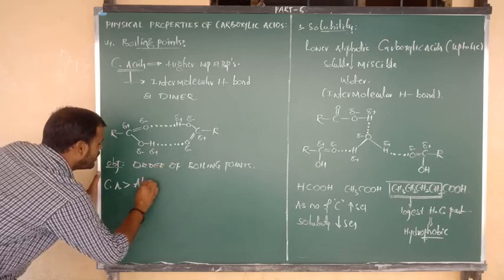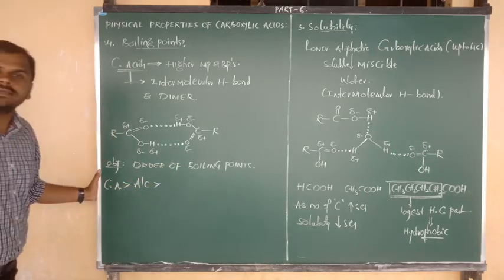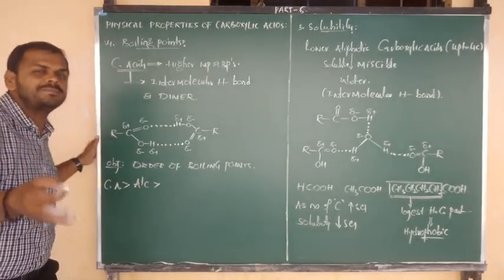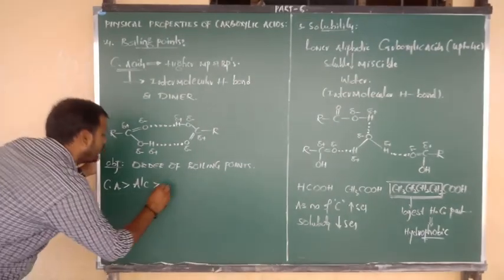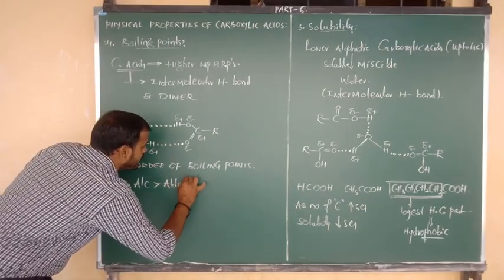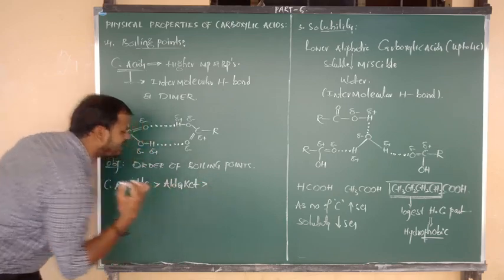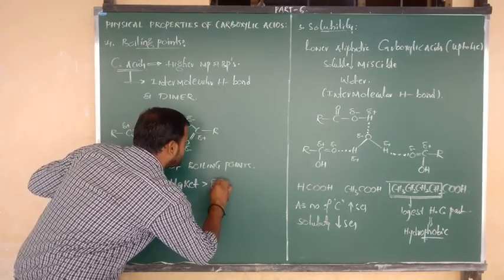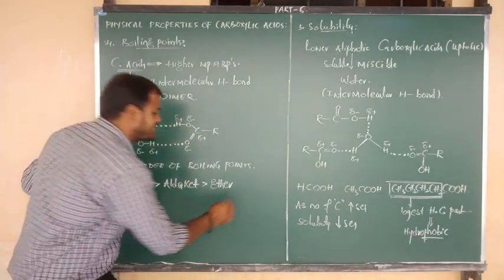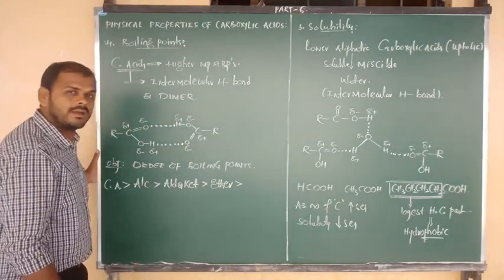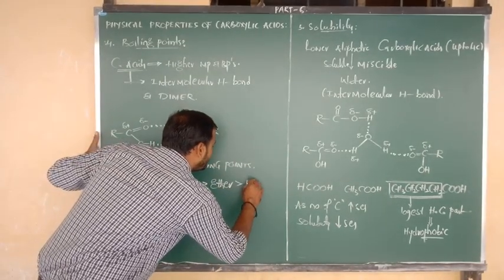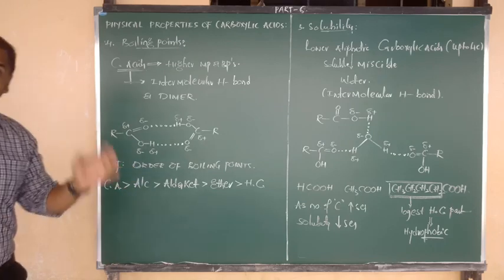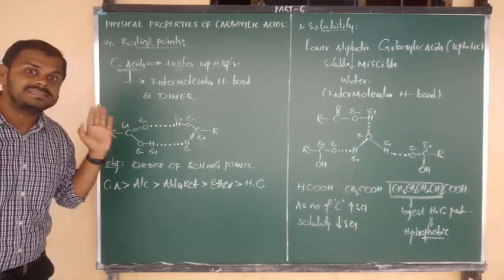Which compounds, beta? Alcohol. And after that we can see slightly lower values as compared to alcohol, but the next place will be taken by the aldehydes and ketones. Which compounds, beta? Aldehydes and ketones. And in the next place we have to write ether, and in the last place, with almost the least boiling points, we give priority to hydrocarbons. So this is the final order you must remember, you must keep inside the mind.